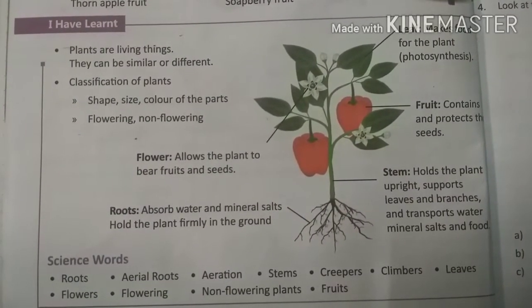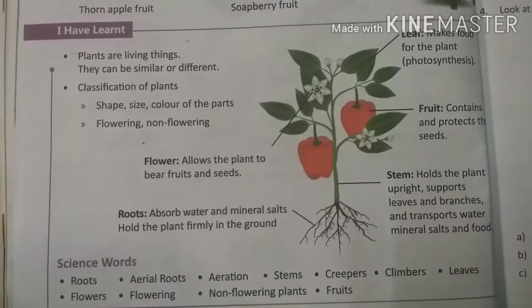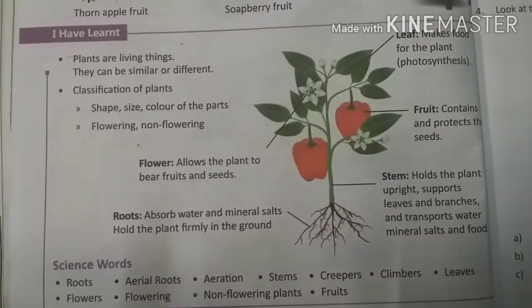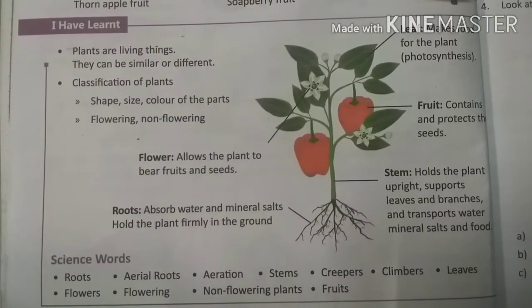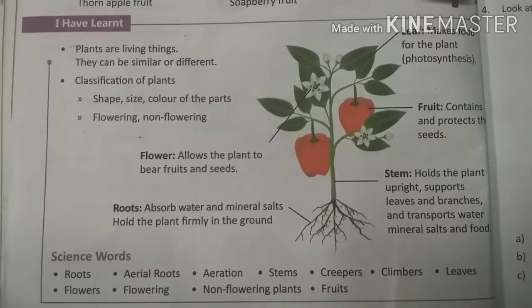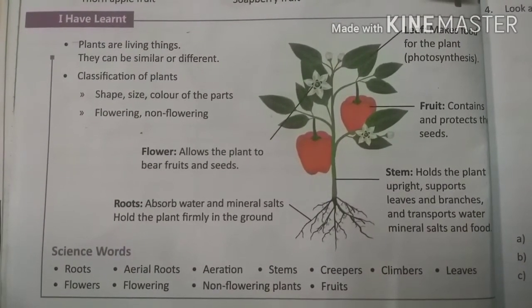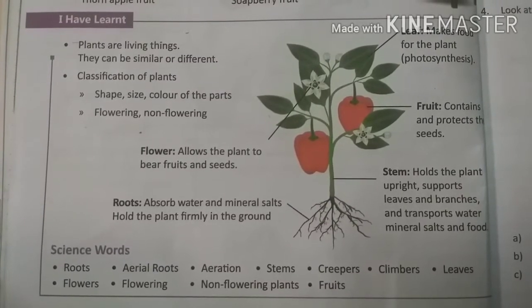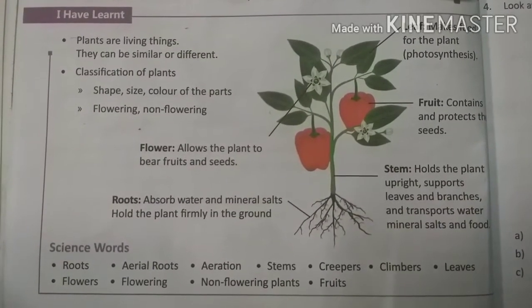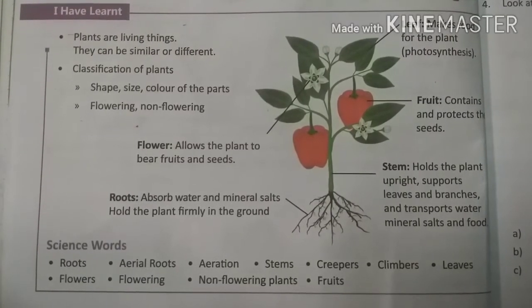Flower, root, stem, fruit and leaf. Flower allows the plant to bear fruits and seeds. Which part allows the plant to bear fruits and seeds? Flower.